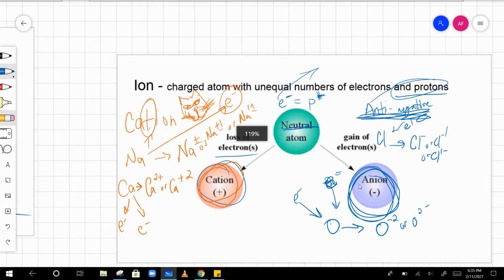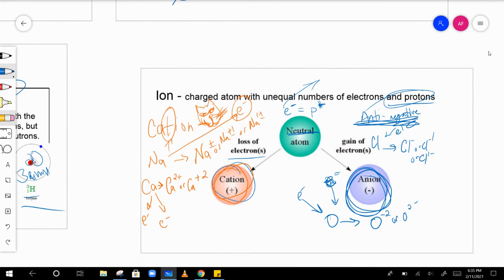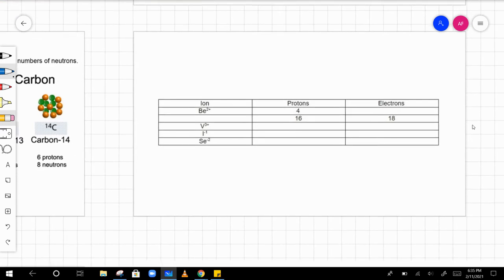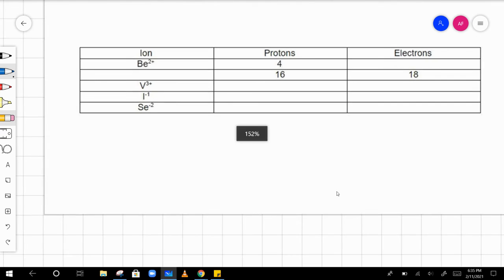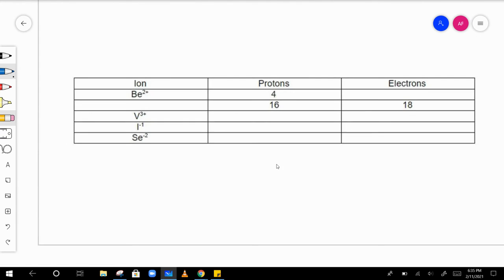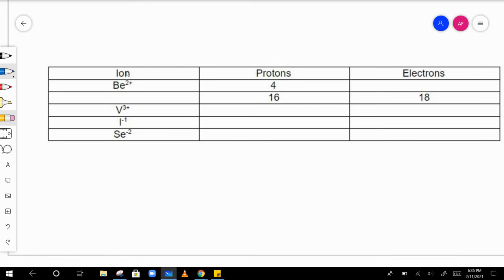All right, so now if we want to figure out how many protons and electrons, really, neutrons aren't going to change here, we have to look at the charge on the ion in the periodic table. So here, beryllium, it says it has 4 protons, but it has a positive 2 charge. So that means it has 2 more protons than electrons.